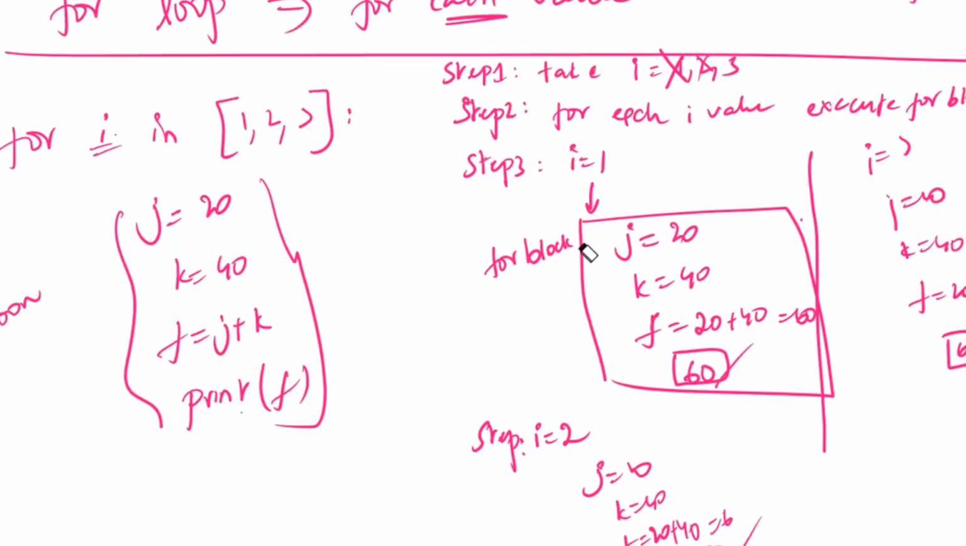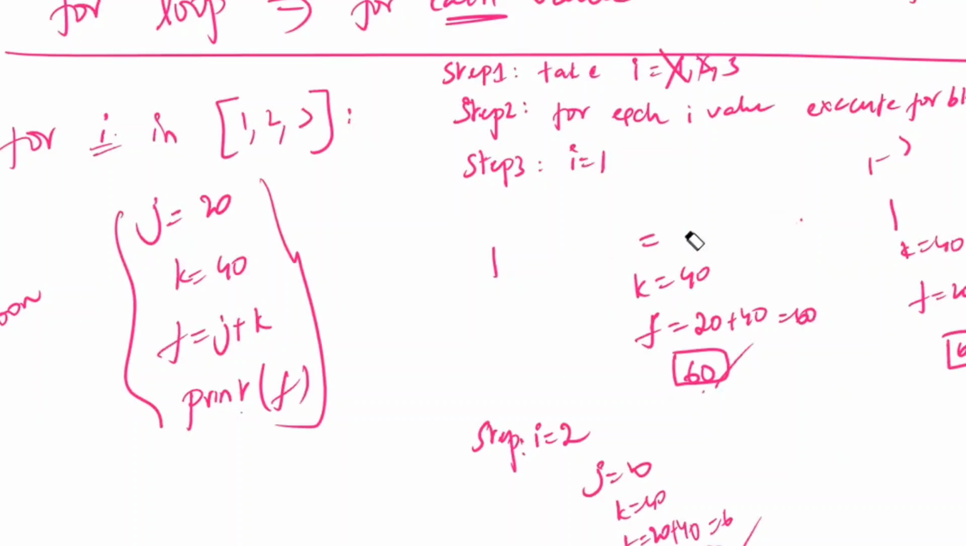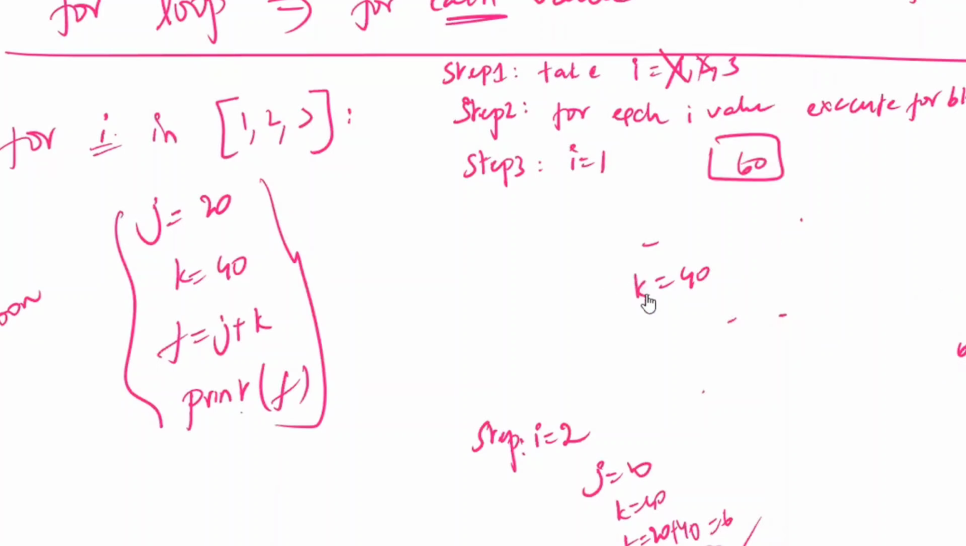In your notes, if you write like this, assume that you have written first i is equal to 1, you are going to get answer 60. i is equal to 2, answer 60. i is equal to 3, answer 60. So 60, 60, 60 printed. Completed, no? In your notes also you can write like this.